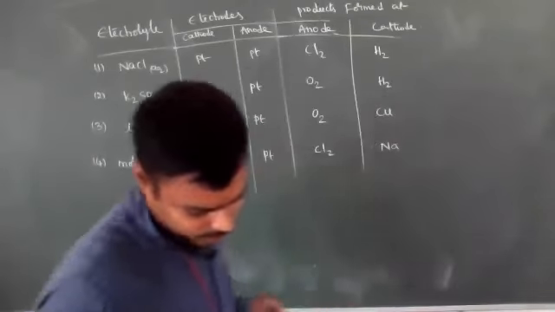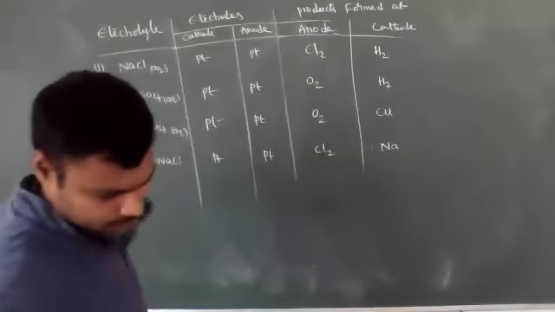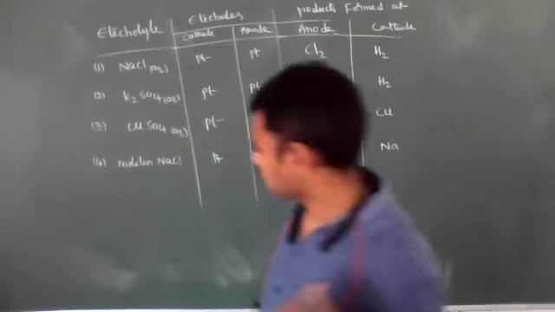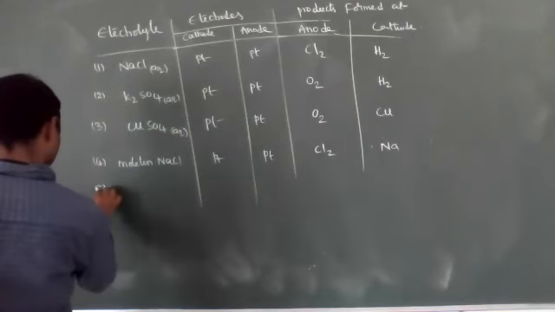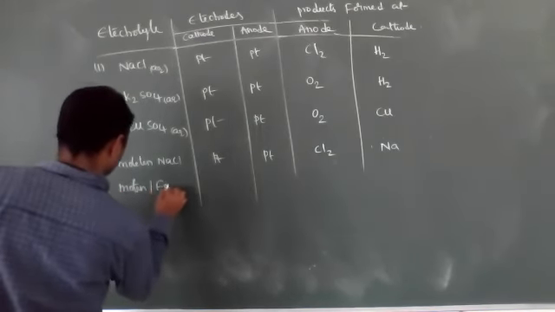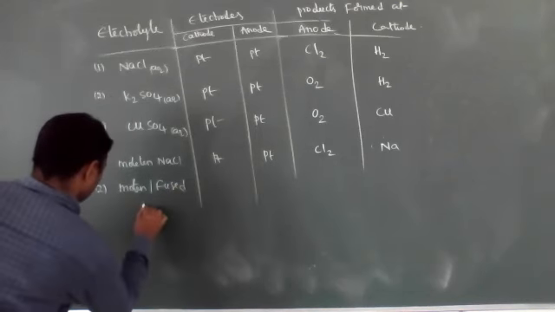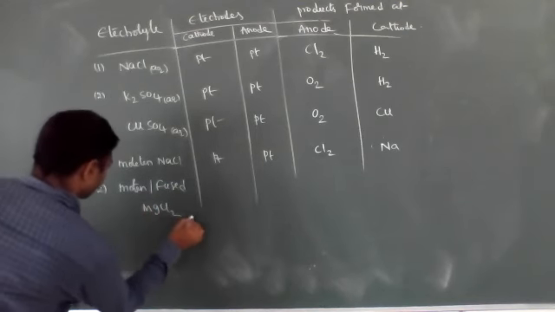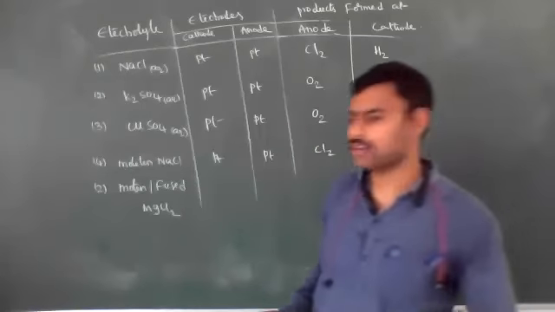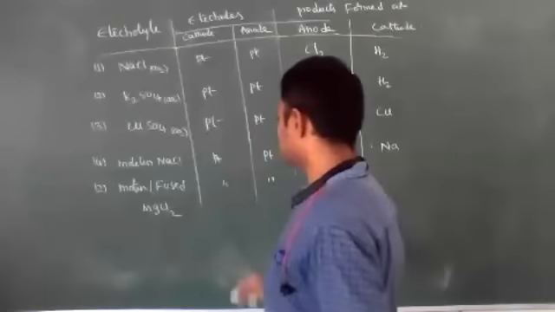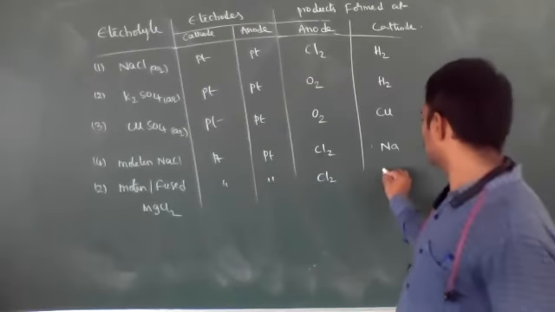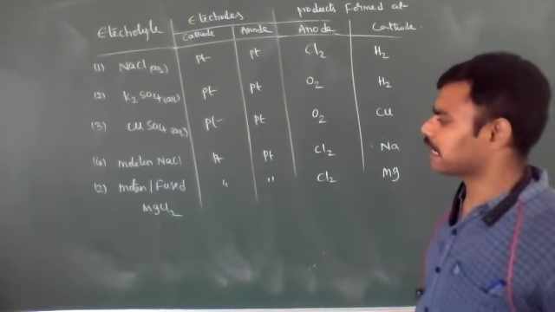Then molten or fused MgCl2 is used. Molten or fused magnesium chloride is used. Then it forms chlorine gas at the anode and magnesium metal at the cathode.